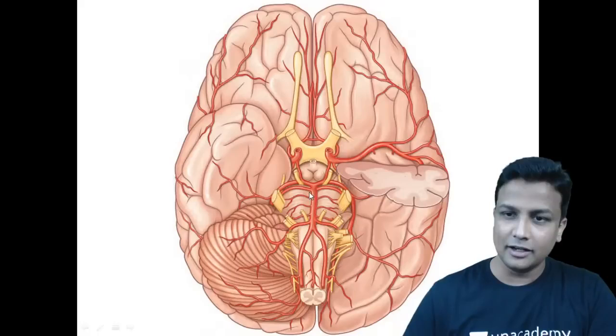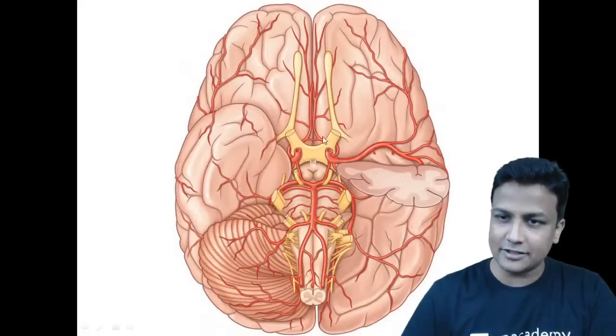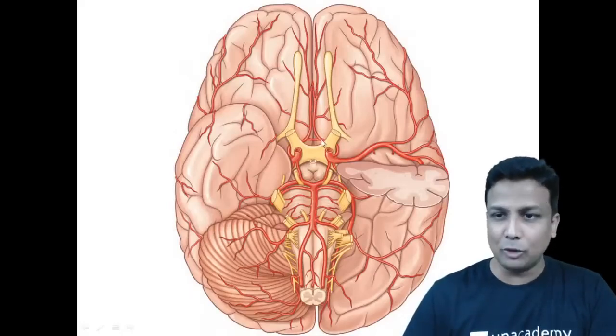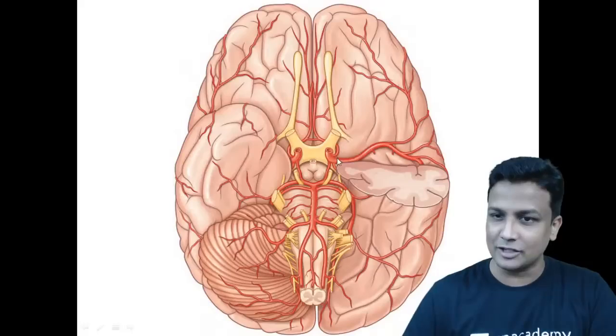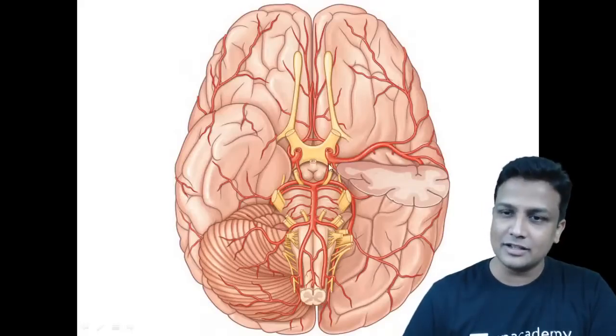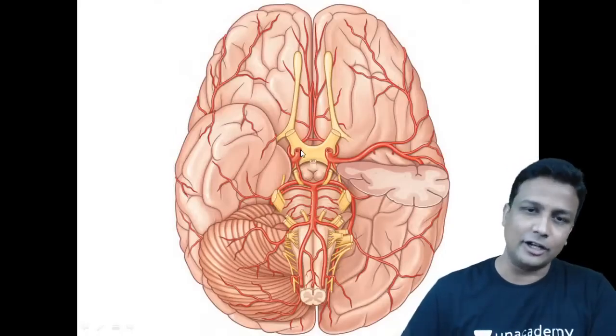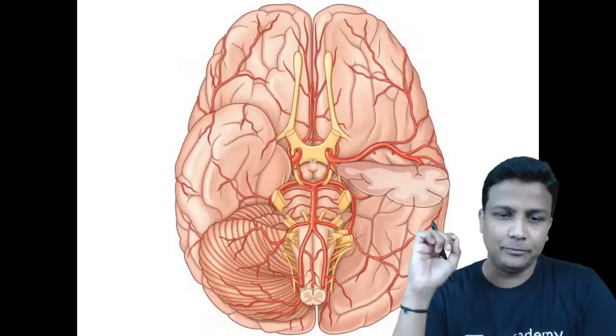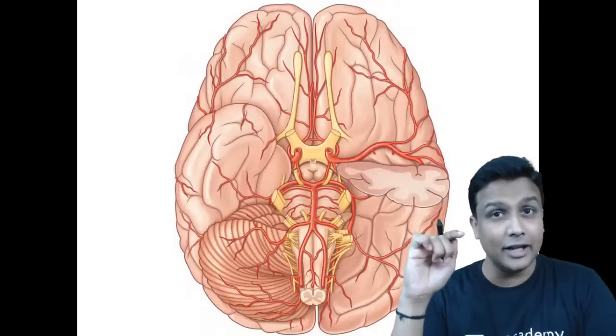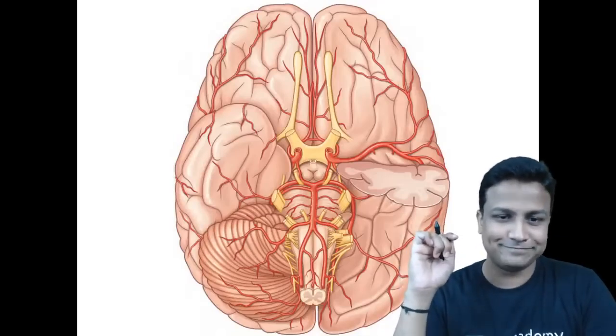This one is your internal carotid here, and you can clearly see this is the anterior cerebral artery here, and this one is your anterior cerebral artery here, and both of them are connected by ACOM, the anterior communicating artery. This will be the middle cerebral artery which is going here, and this will be the posterior communicating. So all of them will be joining together here to form the circle of Willis. Extremely important topic. You can expect one question from here in the next exam, guys.